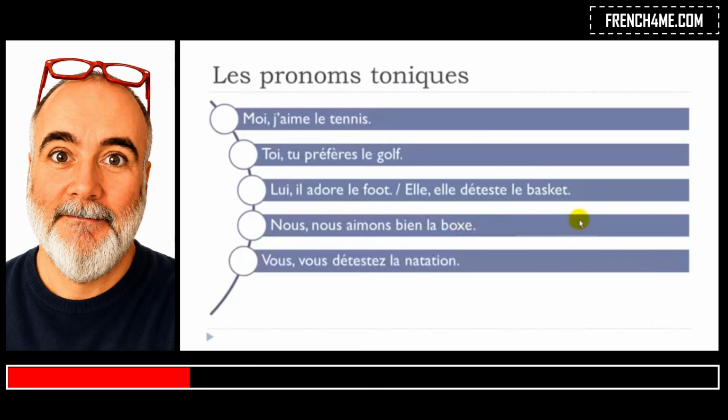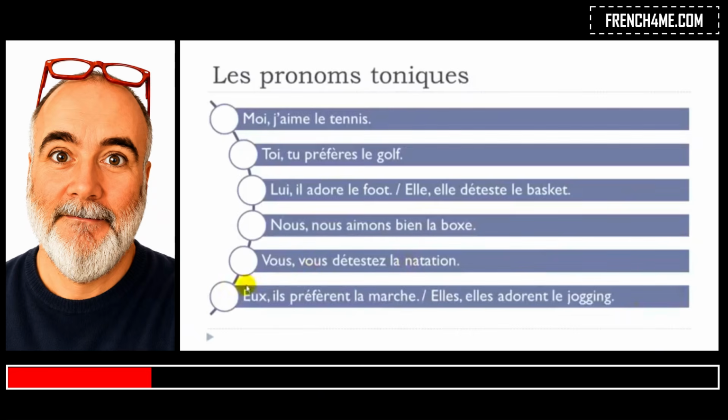All right. Next example. Vous détestez la natation. Natation is coming from nager, to swim, and natation is the substantive form. Vous détestez la natation.